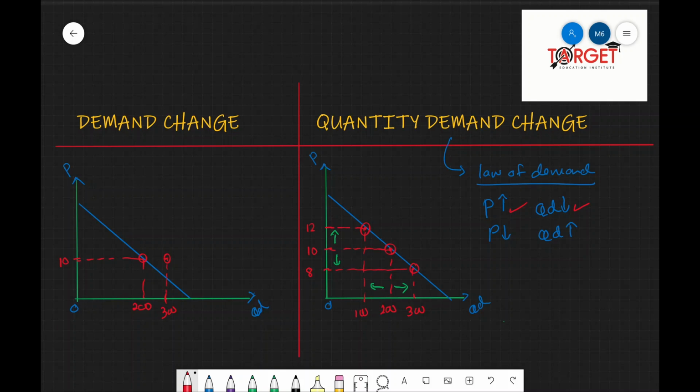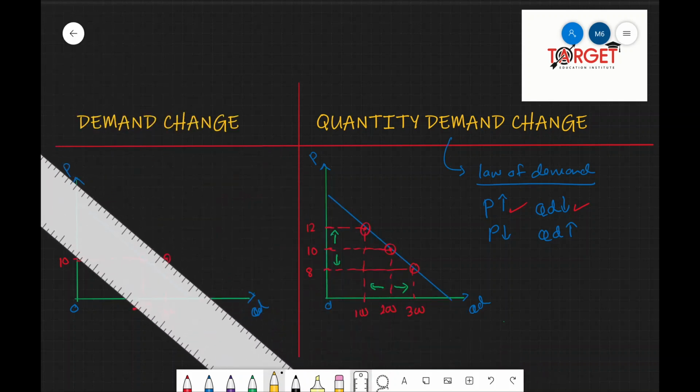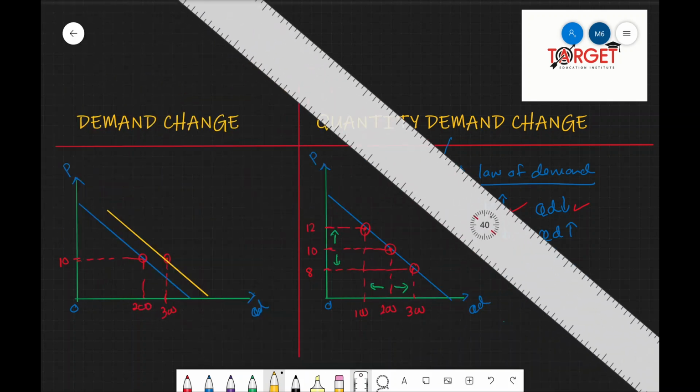You can see the new point does not lie on the initial demand curve. So in order to illustrate that, we have to use a new demand curve and shift the demand curve parallelly, which means the new demand curve is here. So exactly, you can see the demand curve has shifted when there's an increase in demand.